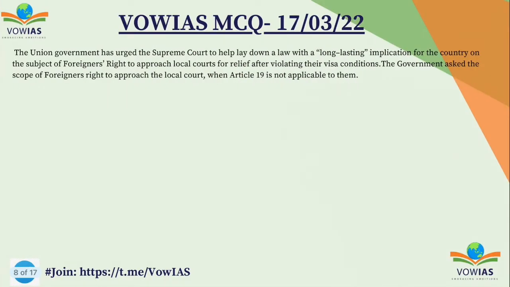Right. So the Union government urged the Supreme Court to help lay down a law with a long-lasting implication for the country on the subject of foreigners' right to approach local courts for relief after violating the visa conditions. That's why this was in news. Because the government asked the scope of foreigners' right to approach the local court when Article 19 is not applicable to them. That is the thing.